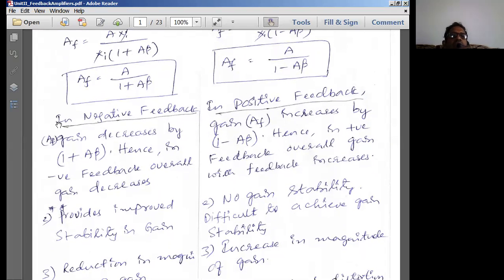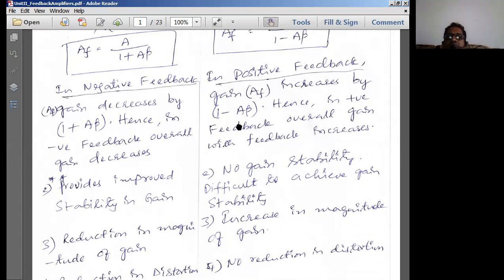So what is the conclusion that I am making here? In the case of negative feedback amplifier, the gain decreases by a factor of 1 plus A beta. Hence in negative feedback, the overall gain definitely will decrease. In the case of positive feedback amplifier, the gain with feedback increases by a factor of 1 minus A beta. Hence in positive feedback, overall gain with feedback is going to increase. This is a very important conclusive remark for differences.